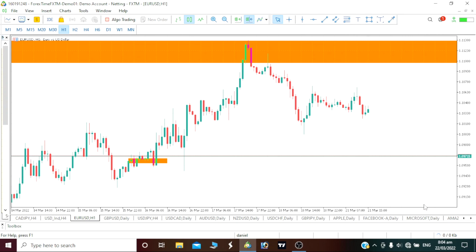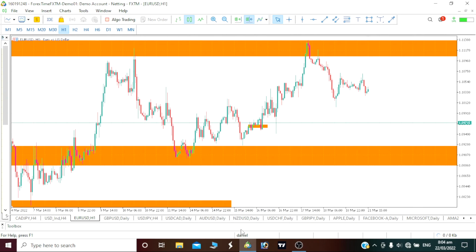Understanding liquidity, price tries to take out a lot of sellers who are already placing their sell. So there can be some manipulation in the market whereby it will come take out a lot of sellers before we actually see that bearish move on our euro USD. So let's see how our price will play out today.